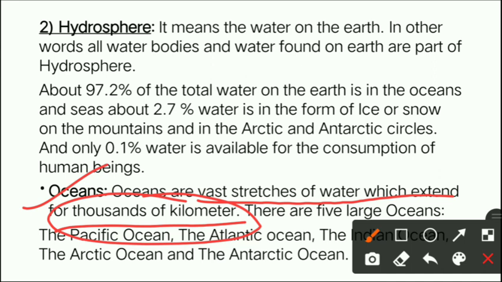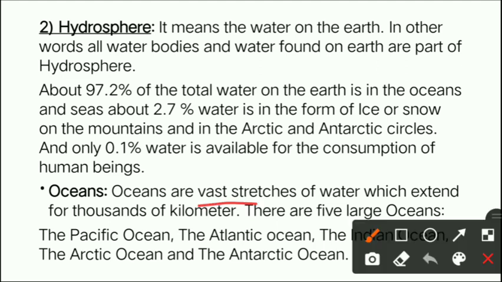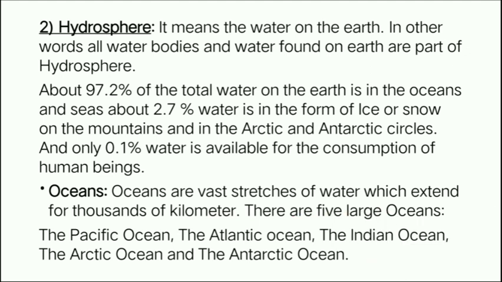It extends very long and is very spread out. Oceans are near about thousands of kilometers. So that vast stretch of water which extends for thousands of kilometers, that water we call an ocean. Now basically there are 5 large oceans. How many oceans are there?